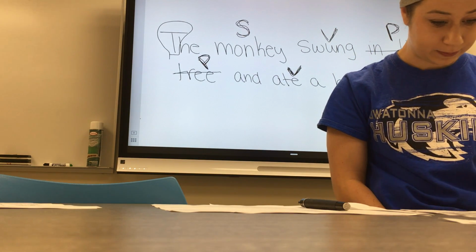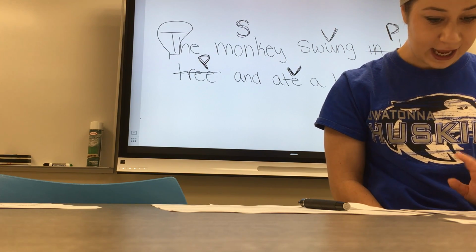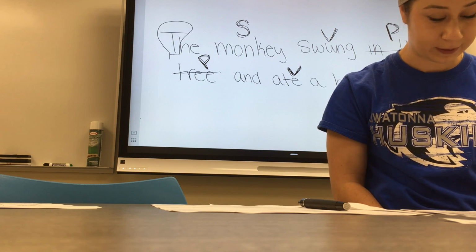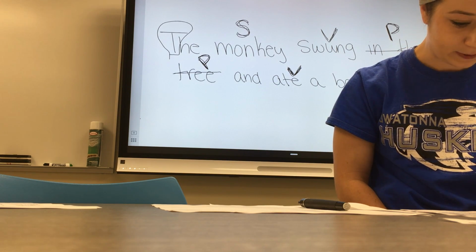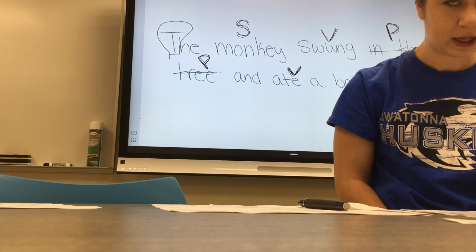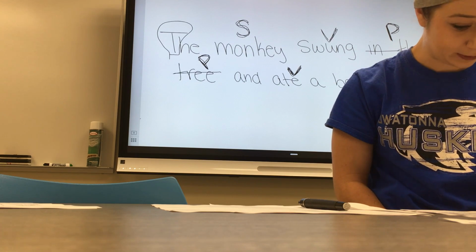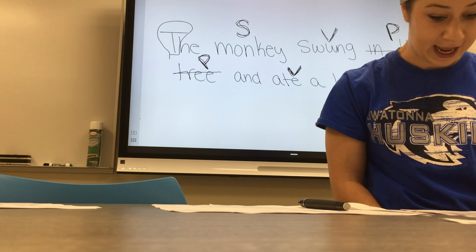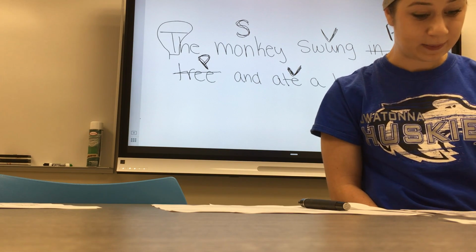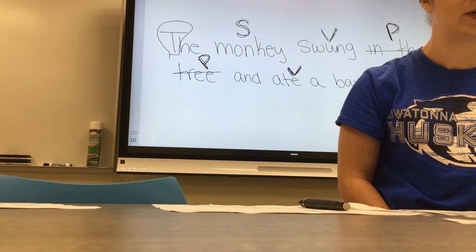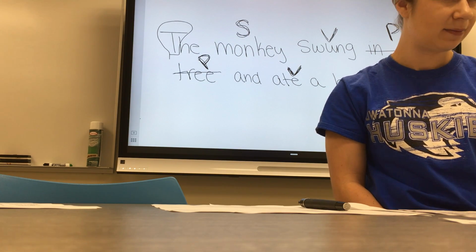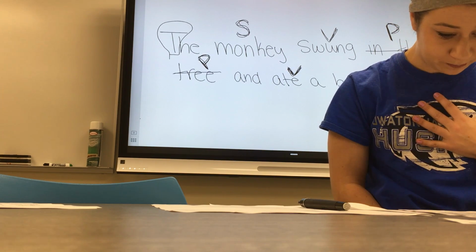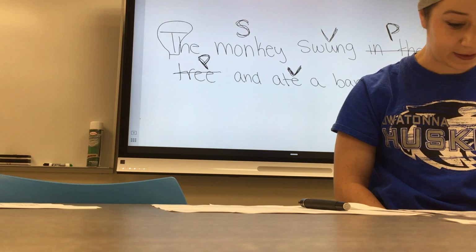You need to search through each sentence and mark any imposters and write a capital I for infinitives, a capital P for our preposition, a capital V for our verbs or our 2 verbs, and a capital S for our subject. Also check the beginning, middle, and end, making sure that the beginning has a capital letter and the end has end punctuation, and that the whole sentence in itself makes sense. If you get 90% on this, which I will grade, we'll be moving on to the next writing lesson, okay?